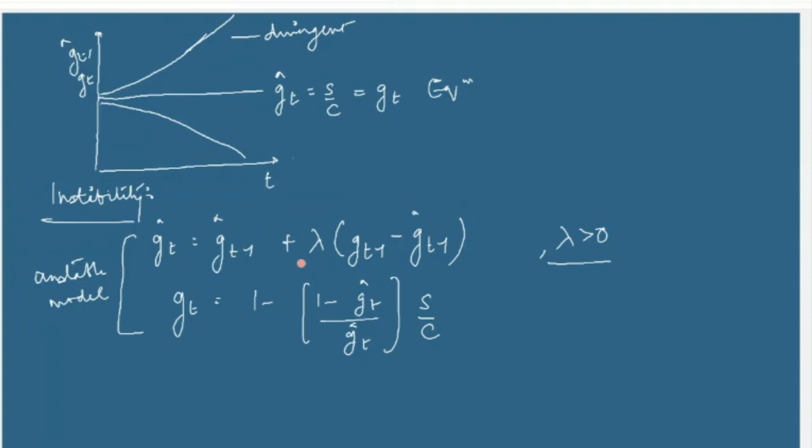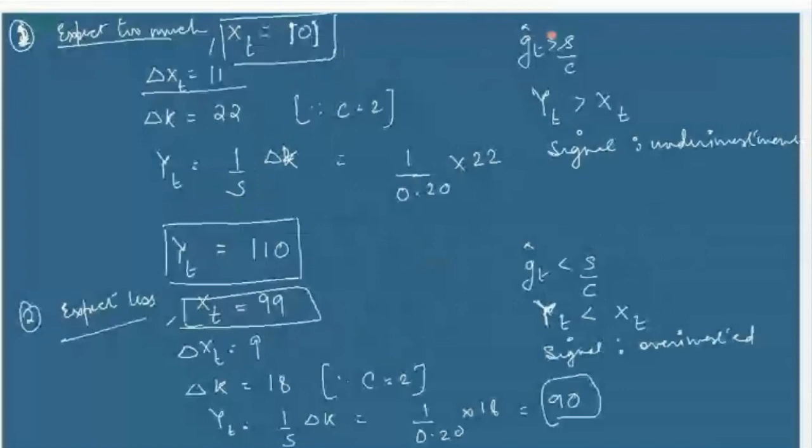And then you will make some adjustments based on the actual growth rate in time period T minus 1 minus the expected growth rate in time period T minus 1, some lambda times some positive constant of this difference. And we notice that this difference is actually going in the opposite direction, which is that when GT hat is greater than S by C, then GT actual growth rate minus the warranted growth rate will be positive.